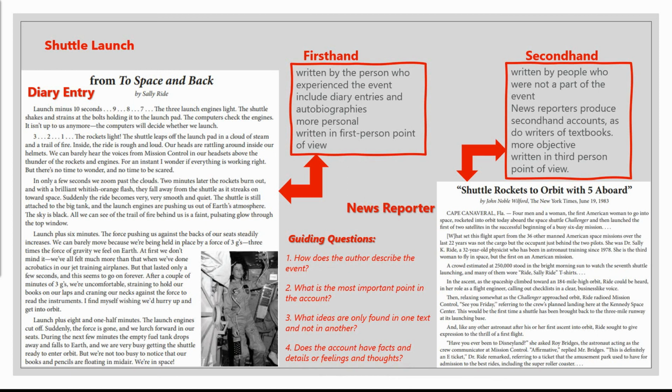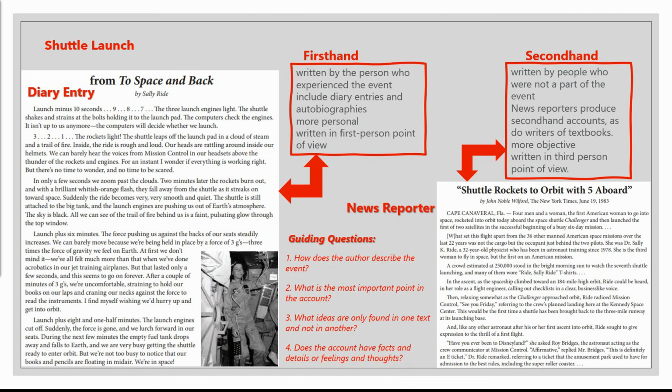If it has facts and details, yes, it will be neutral. But if it has feelings and thoughts, there is a high probability that it's going to be either positive or negative. And then you dive into the text to figure out what tells me that this text is negative, what tells me that this text is positive.